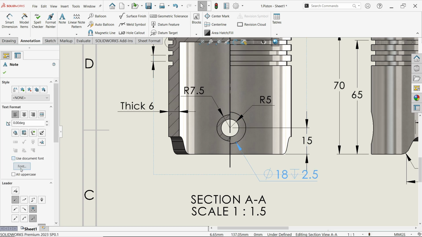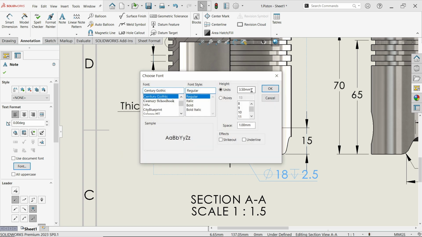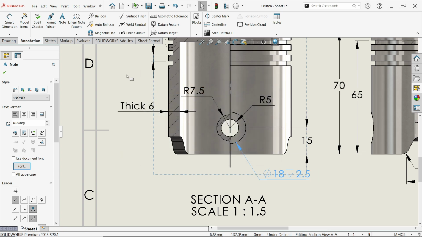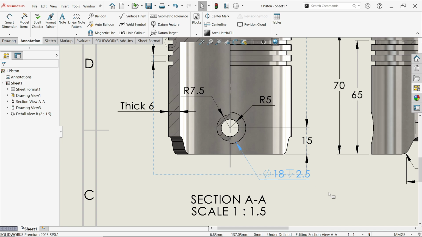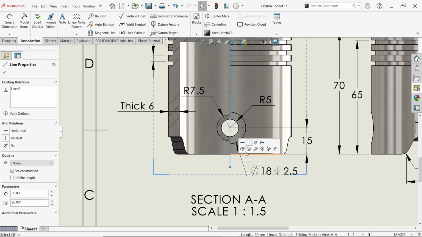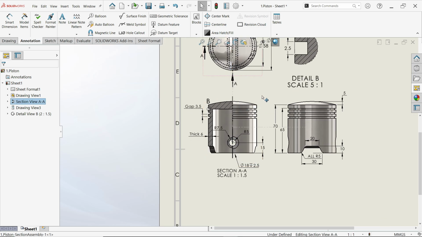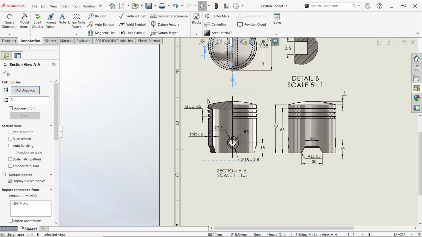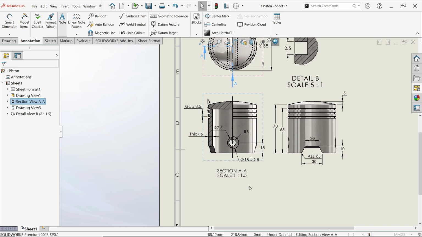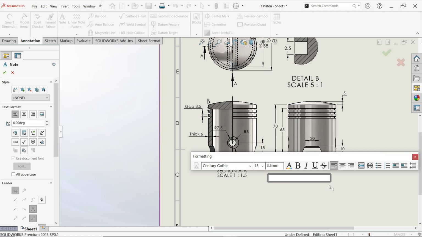Even you can use document font 3. Okay, here we applied. See, that's so simple. Even though open note, click.